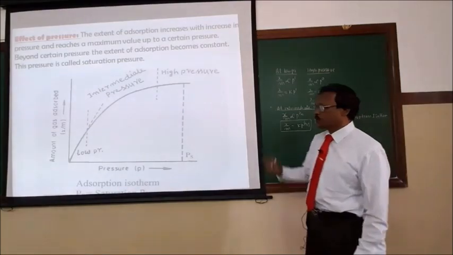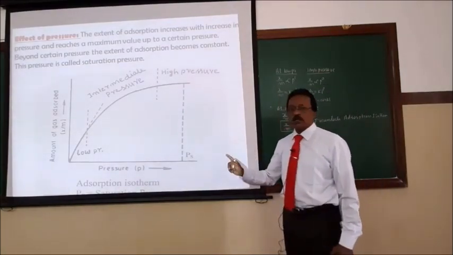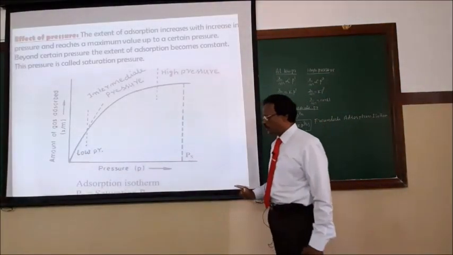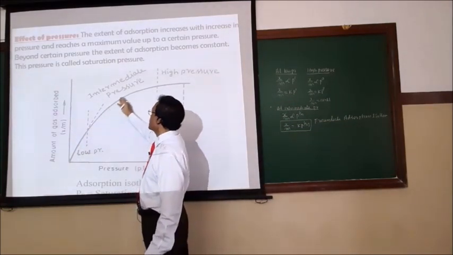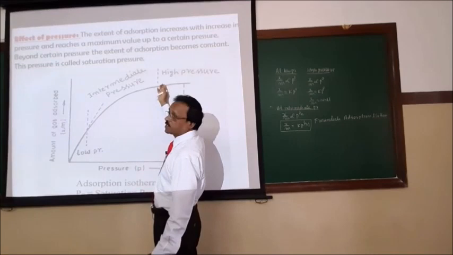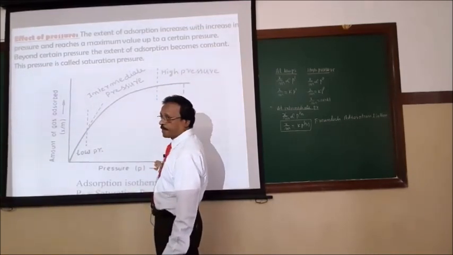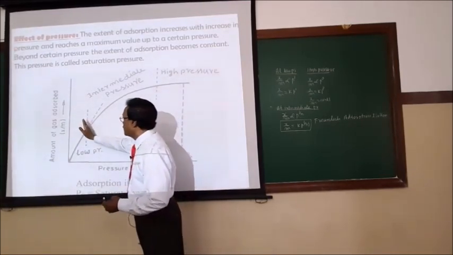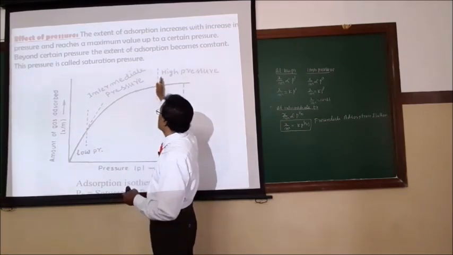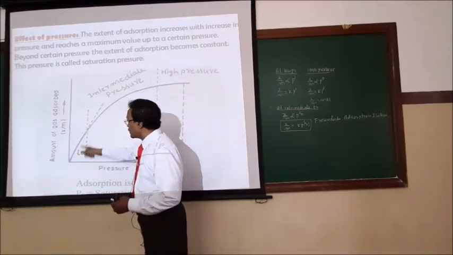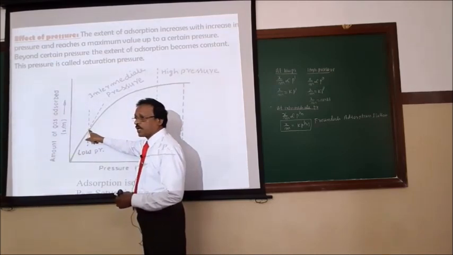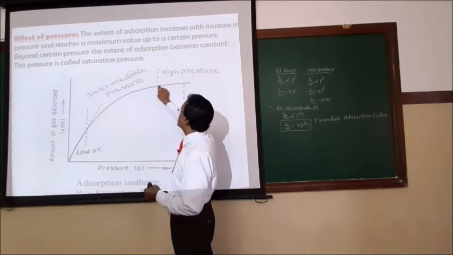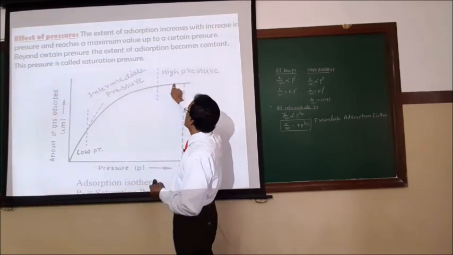If we measure the adsorption against pressure at constant temperature, we get a curve like this. It keeps on increasing and then remains constant, and the curve becomes almost parallel to the x-axis. So this is taken into regions: low pressure, intermediate pressure and high pressure. At low pressure the extent of adsorption is directly proportional to pressure, P to the power of 1.